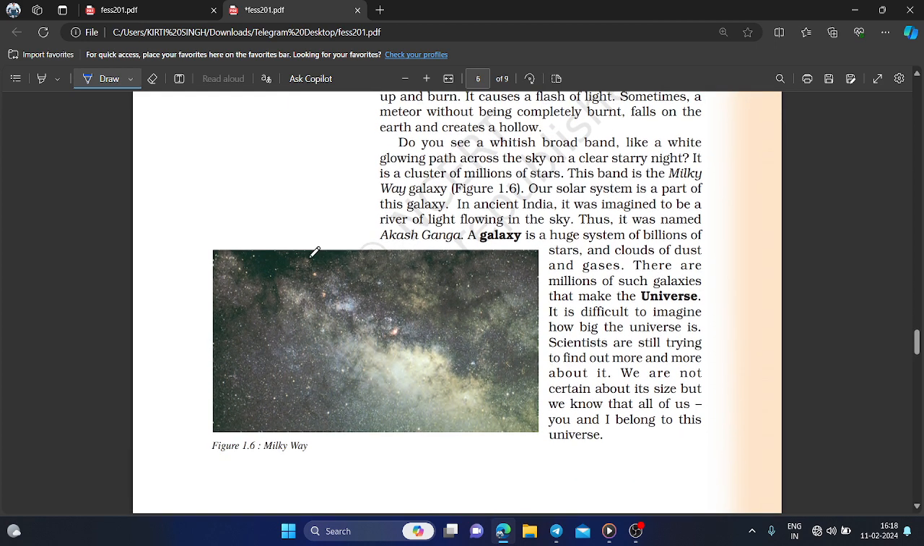Do you see a whitish broad band, like a white glowing path across the sky on a clear, starry night? It is a cluster of millions of stars. This band is the Milky Way galaxy. Our solar system is a part of this galaxy. Our galaxy is named Milky Way because it looks like milk. And in ancient India, it was imagined to be a river of light flowing in the sky, so it was named Akashganga. A galaxy is a huge system of billions of stars and clouds of dust and gases.